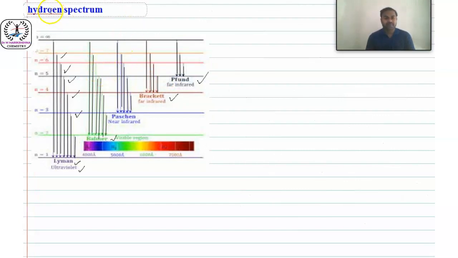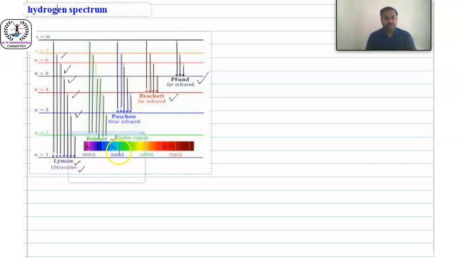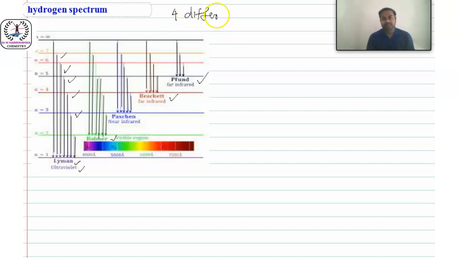In the Balmer series, 4 differently colored lines appear. Four different colored lines in the Balmer series.